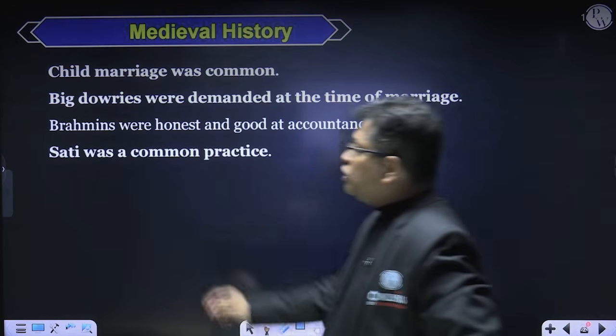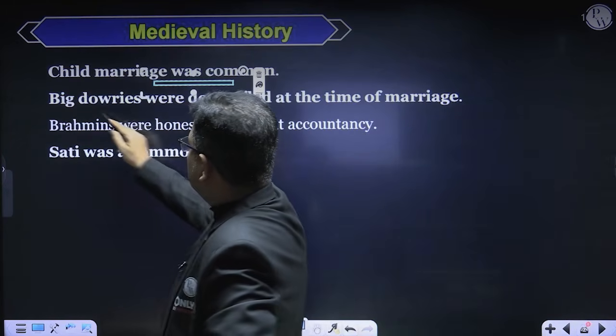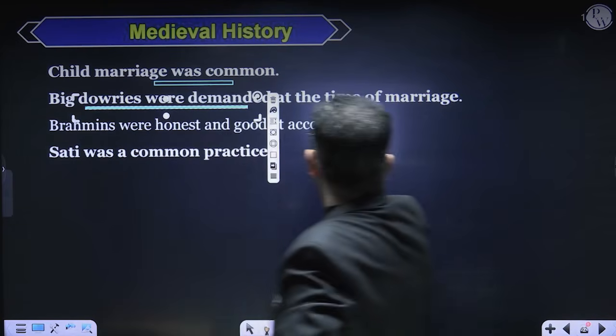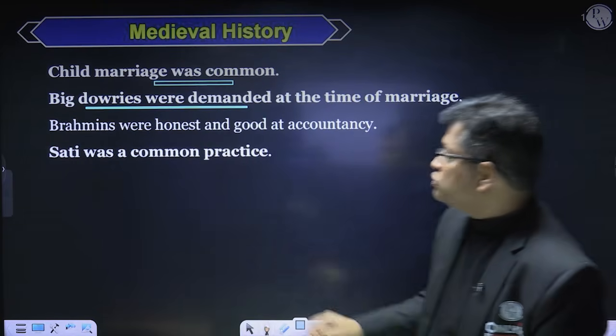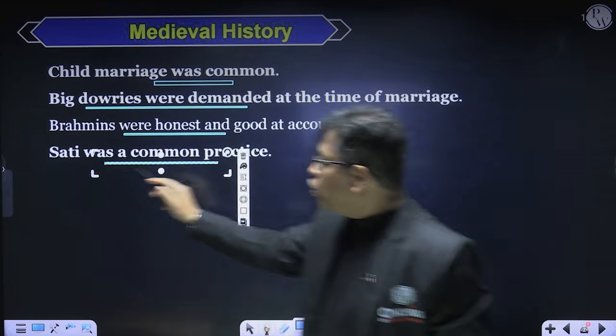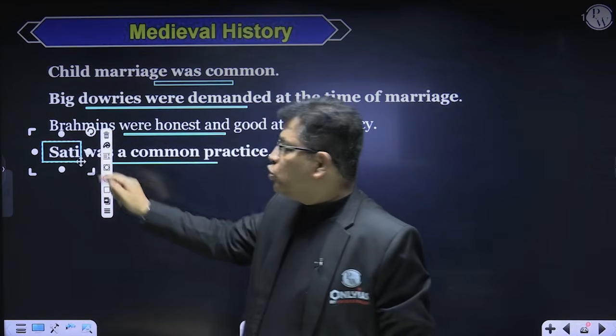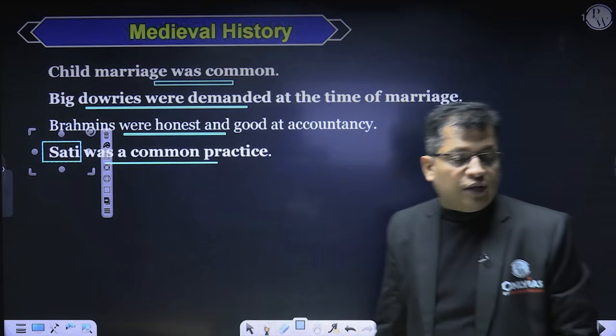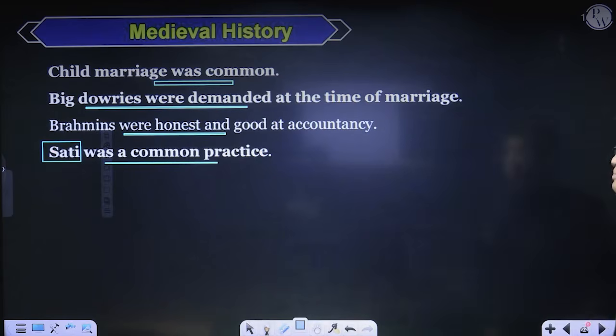He also informed that child marriage was common. Big dowries were demanded at the time of marriage. Brahmins were honest and good at accountancy, and sati was a common practice. So these all were the observations of Nunes for the Vijayanagar Empire, right, sir and madam?